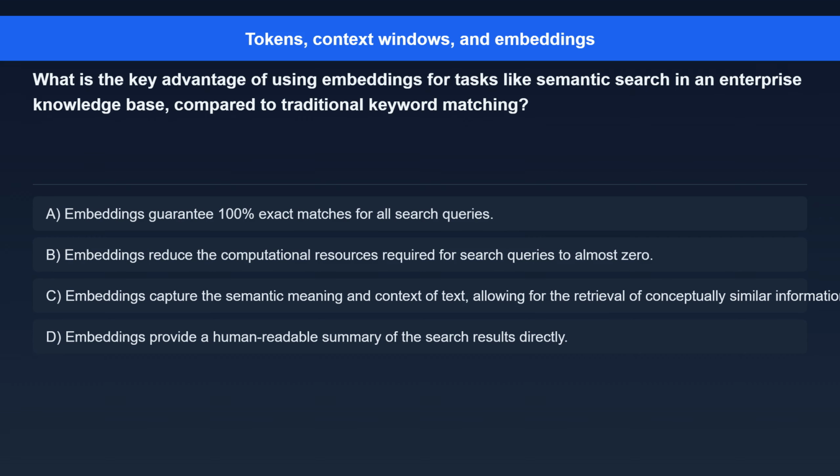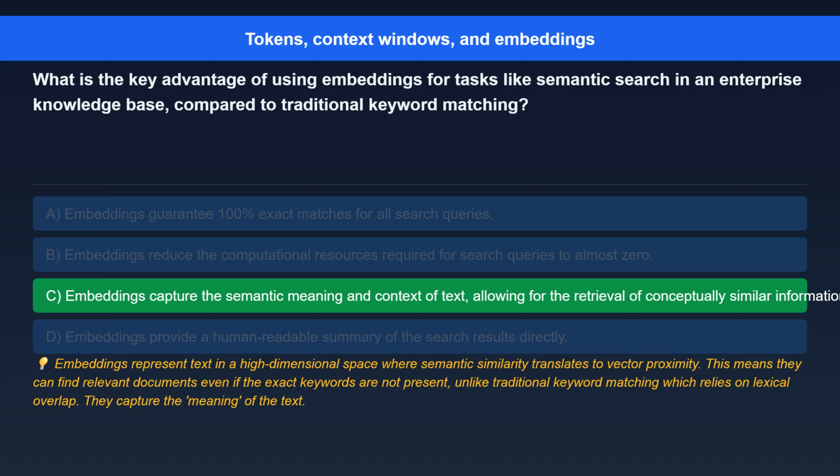Question 9. What is the key advantage of using embeddings for tasks like semantic search, in an enterprise knowledge base compared to traditional keyword matching? Option A. Embeddings guarantee 100% exact matches for all search queries. Option B. Embeddings reduce the computational resources required for search queries to almost zero. Option C. Embeddings capture the semantic meaning and context of text, allowing for the retrieval of conceptually similar information even without exact keyword matches. Option D. Embeddings provide a human-readable summary of the search results directly.